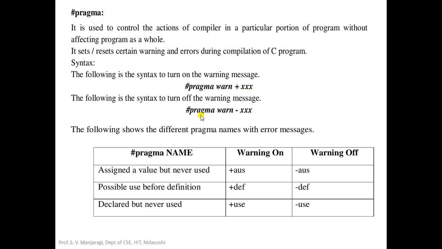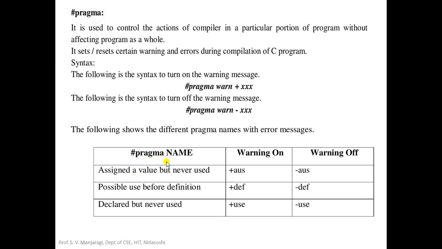Similarly, let us use syntax to turn off the warning message. The syntax is the same as above, but instead of plus we have to make use of minus. So the minus symbol will turn off the warning message. Now let us see what are the different pragma names that can be used with error messages.